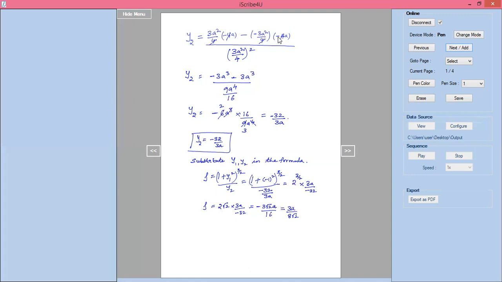So now modulus of rho equals, if you ignore this, the negative symbol becomes positive. Radius of curvature should be positive. So 3a divided by 8 root 2 is the required solution for the given problem.